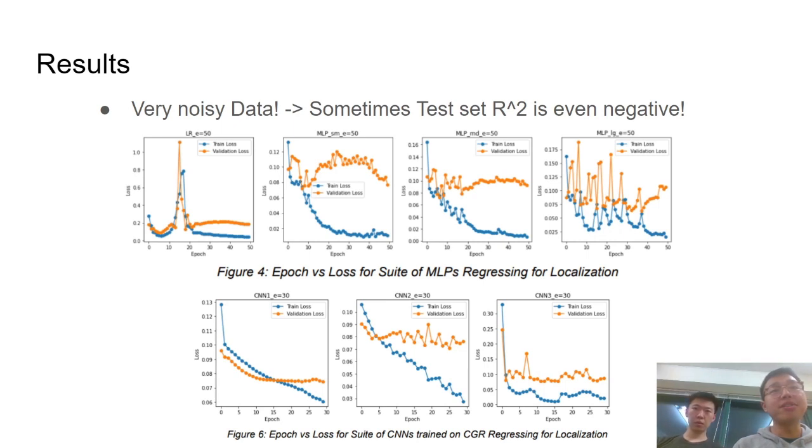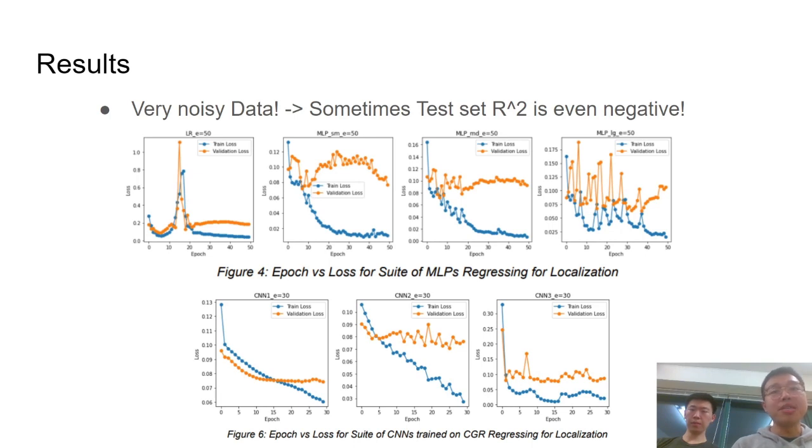This page is our results, where the blue lines represent the training losses and orange lines represent the validation losses. The top row are the results from our baseline models. As you can see, the validation losses tend to jump up and down quite a bit. This is because our data is quite noisy, and we only have 218 data points in total. You can also see that the training losses are consistently lower than the validation losses, indicating that there is a certain degree of overfitting for the baseline models.